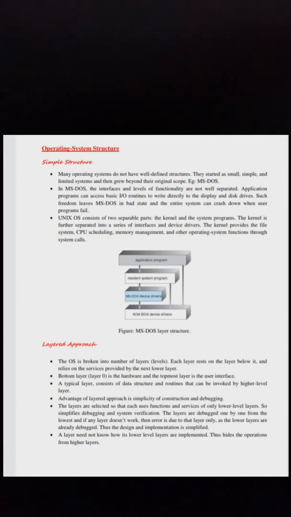Operating system structure. Simple structure. Many operating systems do not have well defined structures. They started as small, simple, and limited systems and then grew beyond their original scope. Example: MS DOS. In MS DOS, the interfaces and levels of functionality are not well separated.